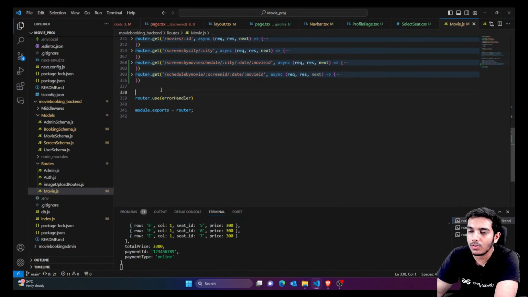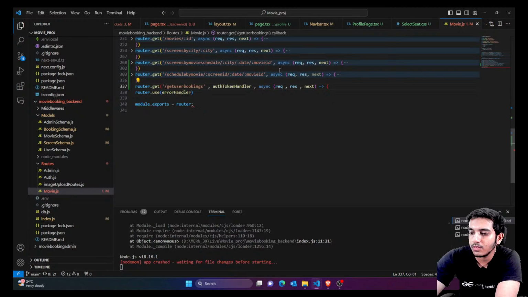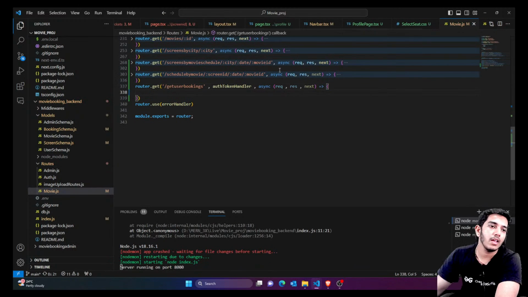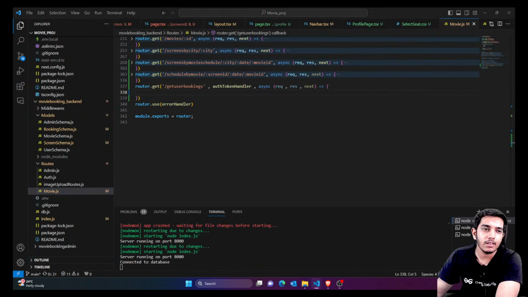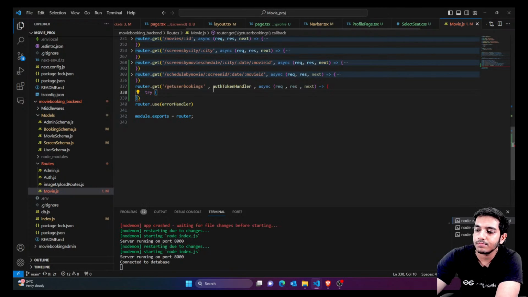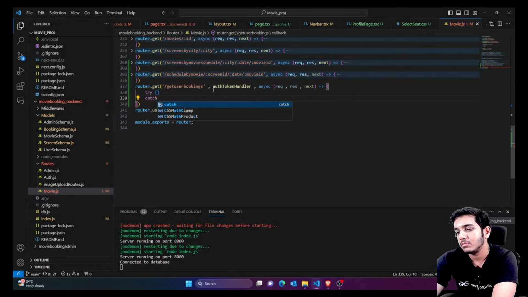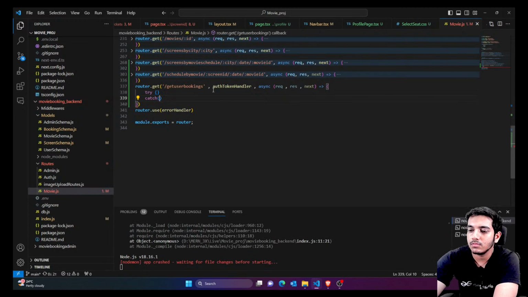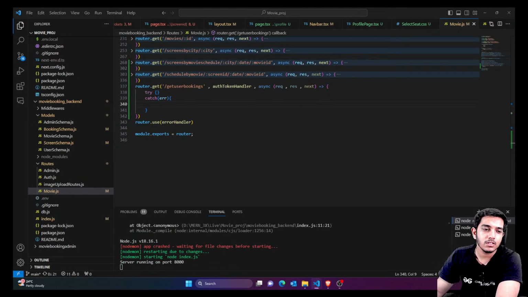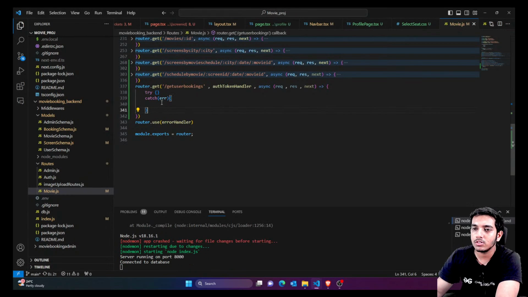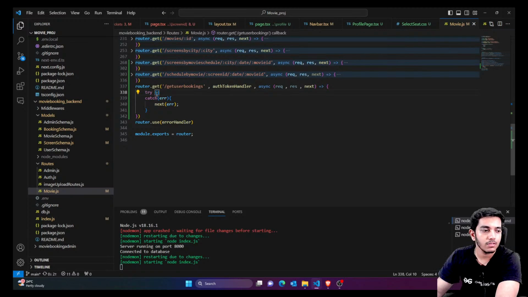Let's create that API here, just a final API, and name it get bookings. Inside this, again a try catch block. If catch has issues, go to handler.